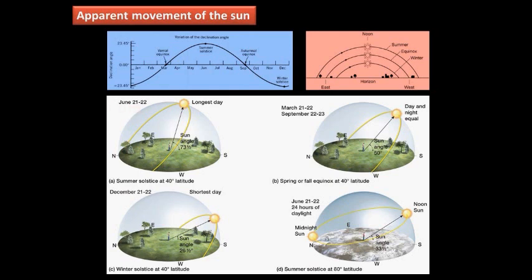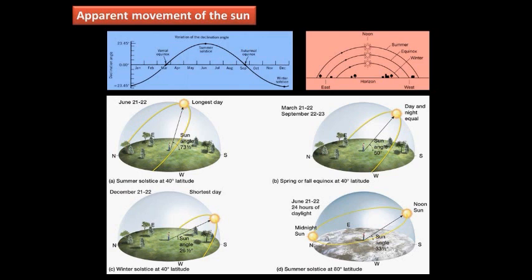On 21st June, we experience the summer solstice at this latitude, right? So the movement of the sun appears to be longer. So we experience the longest day on 21st June. This is called the summer solstice. And during this summer solstice, the North Pole is tilting towards the sun, right?